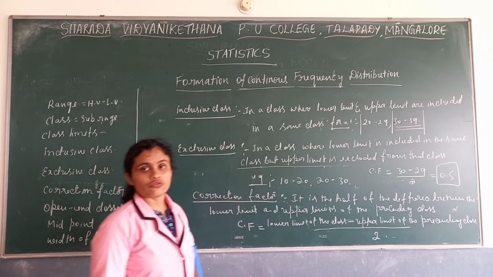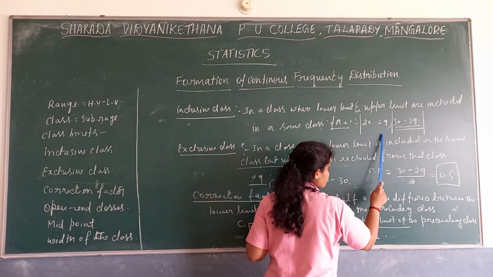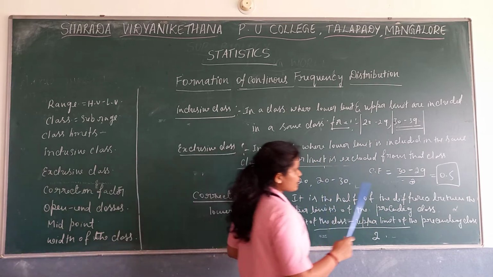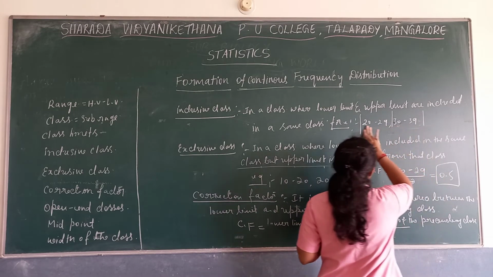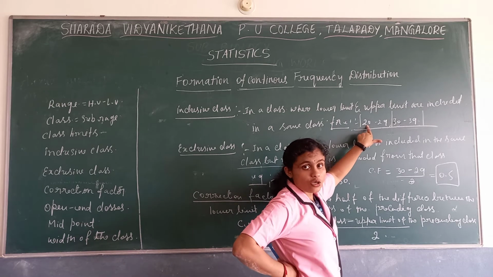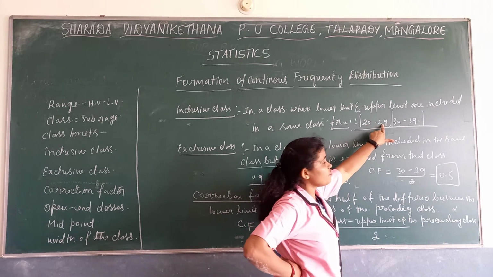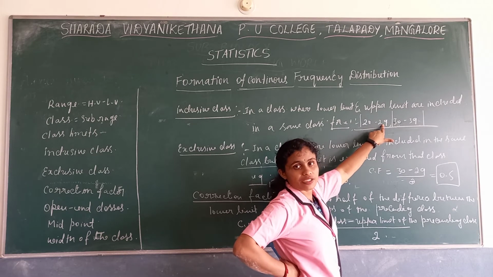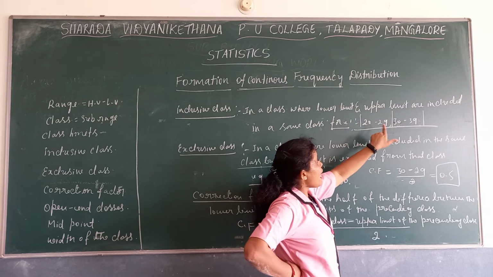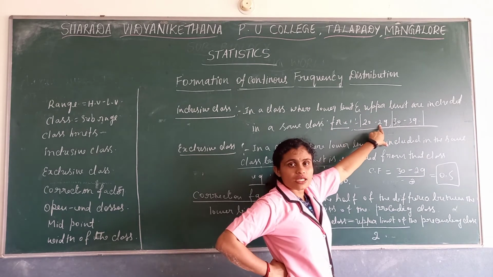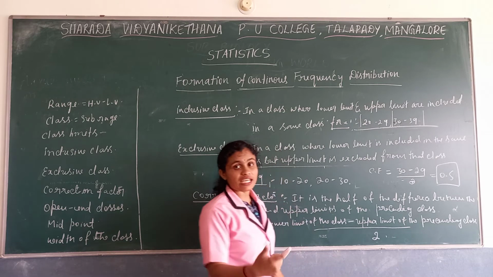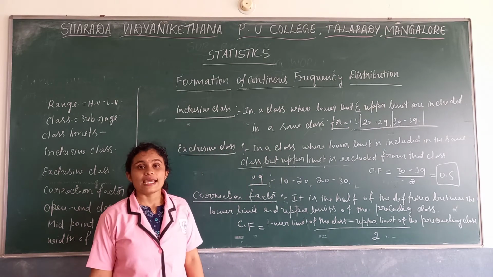So if we get 0.5, then how do we convert this inclusive into exclusive? In order to convert inclusive into exclusive, we have to deduct 0.5 from the lower limit and add 0.5 to the upper limit. For every lower limit of an inclusive class we deduct 0.5, and for every upper limit of the inclusive class we add 0.5. Then we can get that continuity, and then we can call it exclusive class intervals.